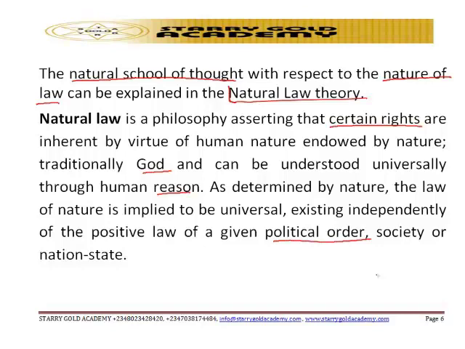So what the natural school of thought is explaining in the natural law theory in respect to the nature of law is saying that there are certain rights that are inherent by virtue of human nature, that are endowed by nature. Traditionally, God can be understood through human reasoning. As determined by nature, the law of nature is implied to be universal. So the law of nature encompasses all. It's not just on one thing only. So it exists independently of the positive law of a given political order.